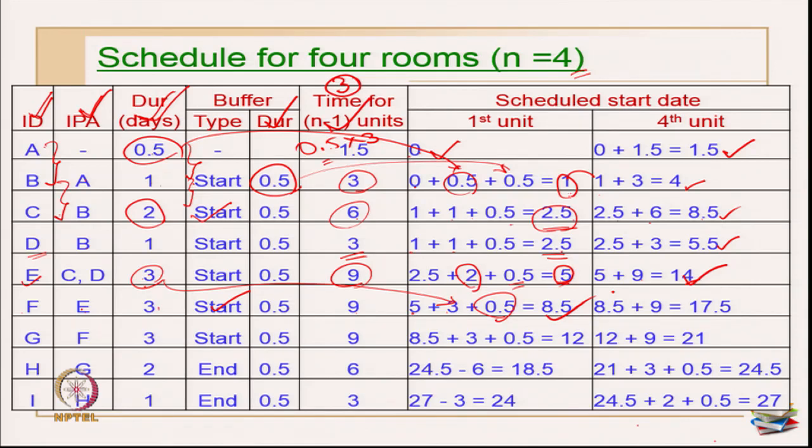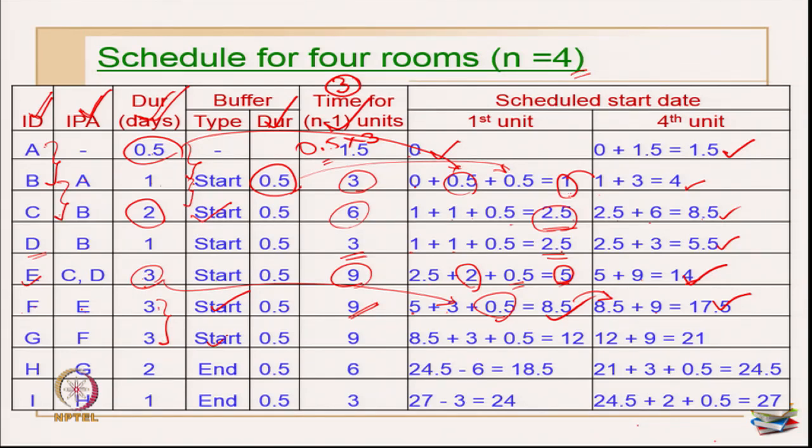Okay. Now, scheduled start date of 4th unit is 8.5 plus 9 units it takes for n minus 1 units, it takes 9 days. So, this becomes plus 9, so this becomes 17.5. Okay. So, now coming to the next activity G, and IPA is F, which is immediate. So, I have to compare these two activities. Again these two activities are having the same duration.